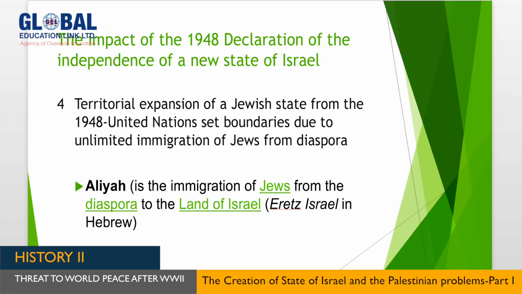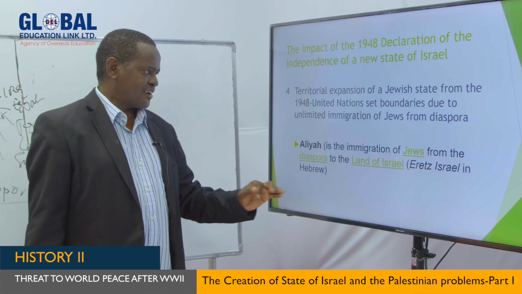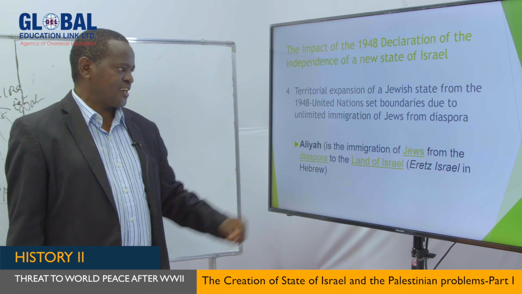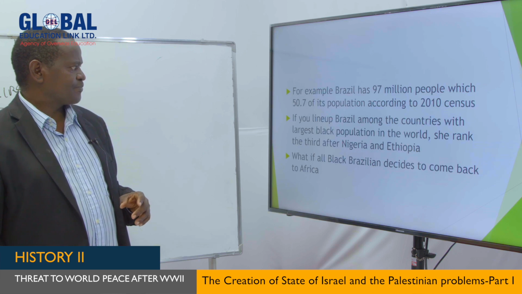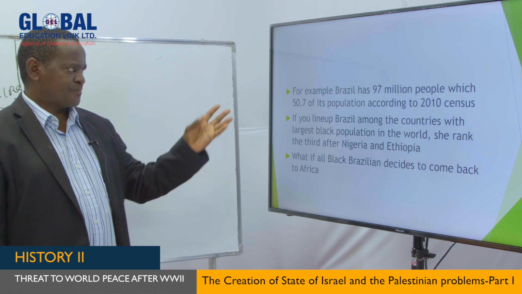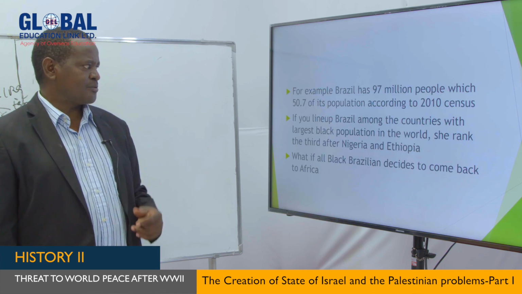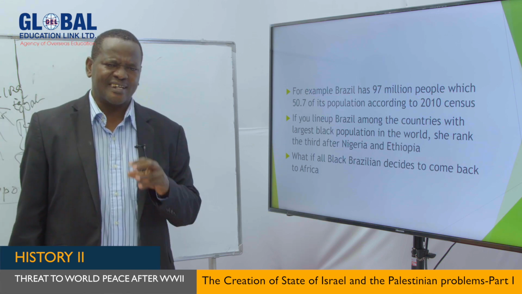The Jews explain this in what is called the Aliyah. Aliyah is the immigration of Jews from the diaspora to the land of Israel, which in Hebrew they call Eretz Israel. So you can see, my dear students, this also has contributed as one of the impacts of the 1948 Arab-Jewish War.